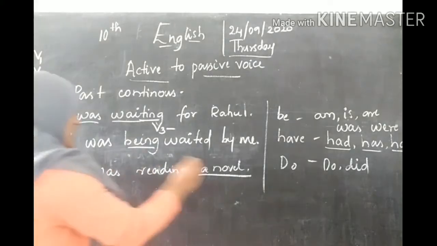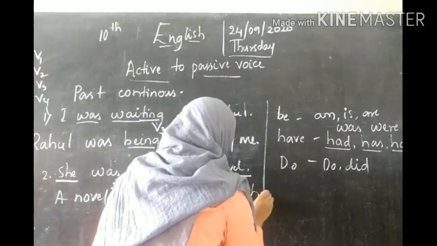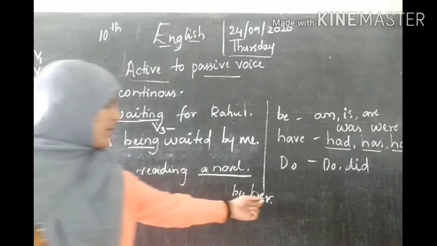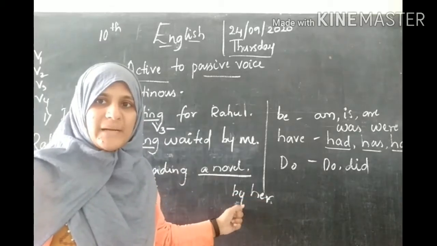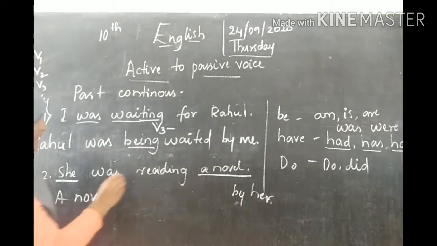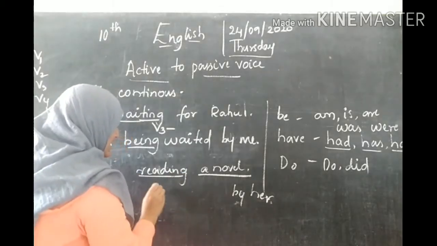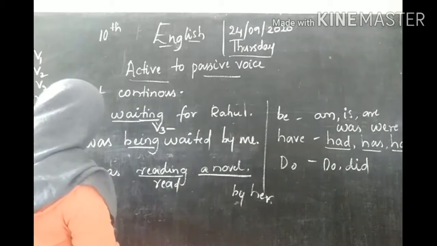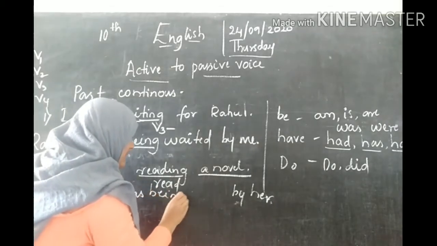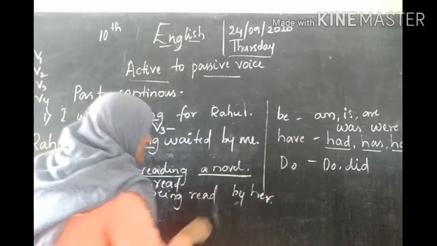She becomes her. You just have to add by there. You know this rule, right? Yes. A novel, so the V3 form of read is read. A novel was being read by her.